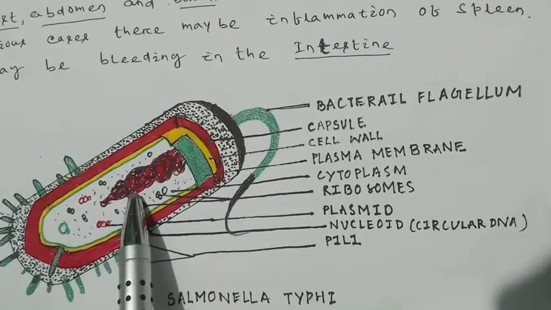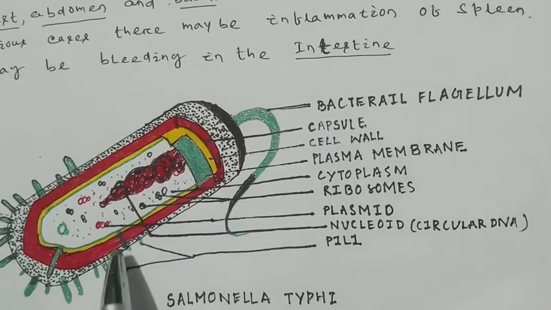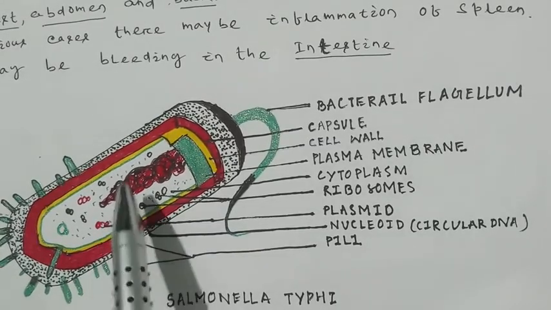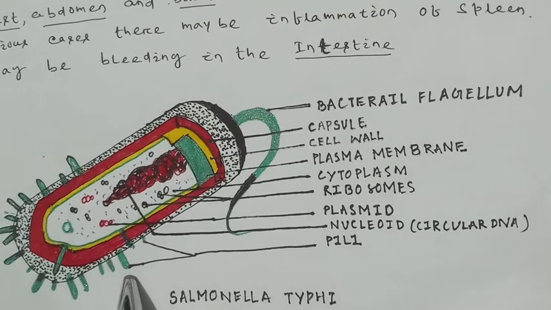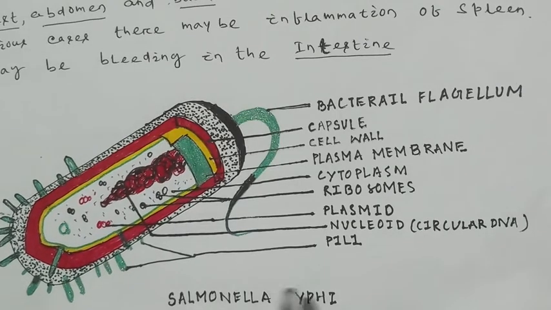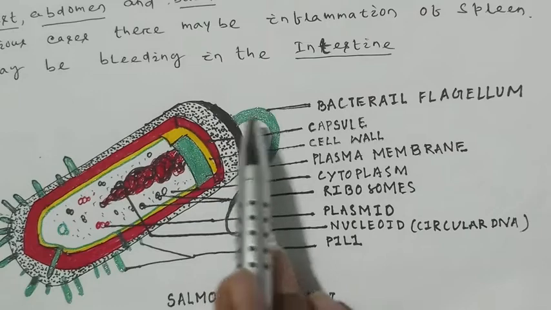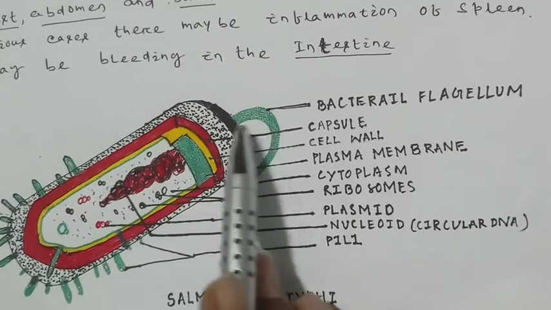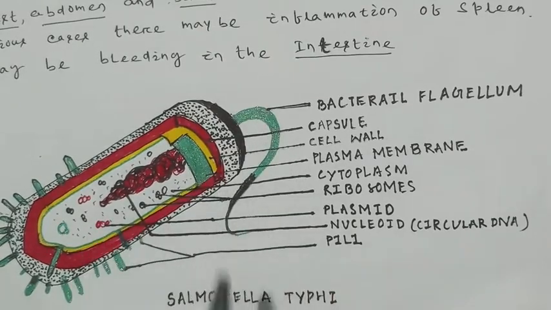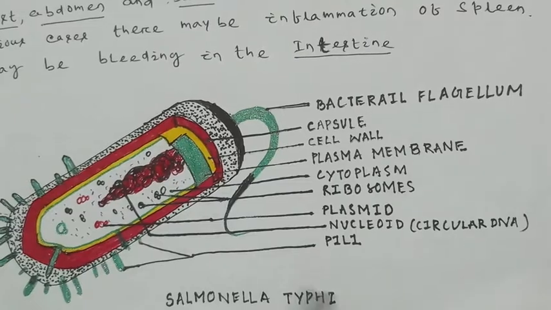Bacterial DNA is circular DNA. Then there are pili. Pili help the bacterium attach to the host cell. This is the flagellum, which helps the movement of the bacterium. This is the structure of Salmonella typhi bacteria.